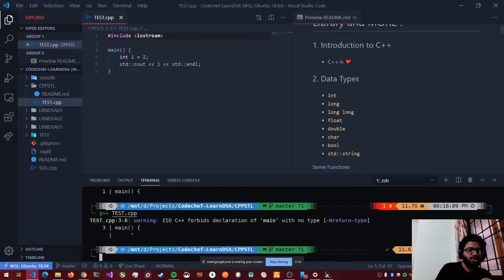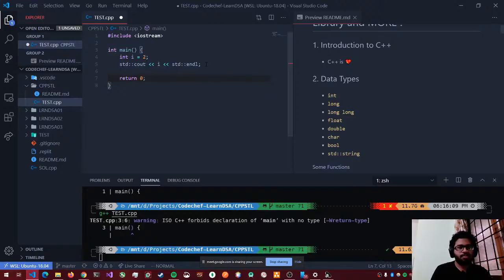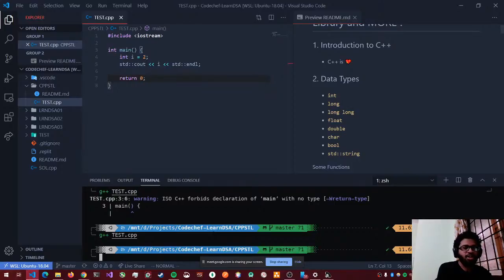As you can see, we also get a warning that says ISO C++ forbids declaration of main with no type. So right now I declared a function called main, which does not return anything. I didn't tell the compiler my return type. So it automatically infers that my main will return an integer, because by default the main function has to return something, right? So let's define int and let's say that it returns 0. Now if I compile my program, I get no warnings, no errors. Let's try to run it.